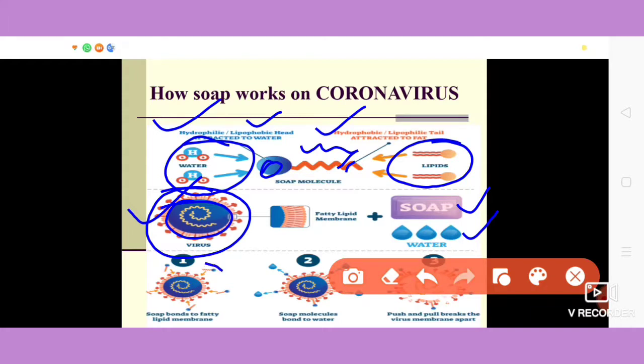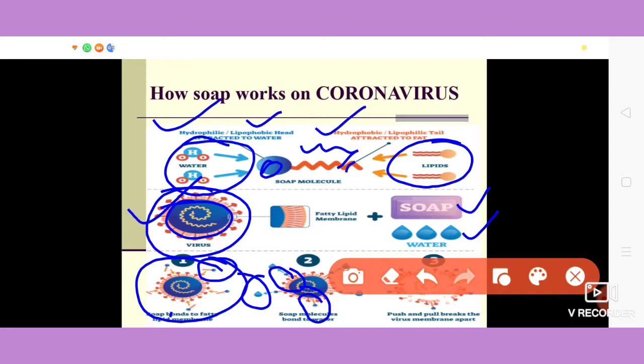As you can see here, the soap molecules are coming closer to the virus protein coat, and the hydrocarbon part of the soap molecule is getting inside the fat. That means the soap molecule gets bonded to the lipid membrane, and on the outside of the soap molecule, the water droplets get attached.